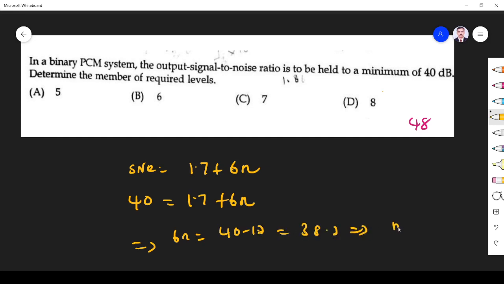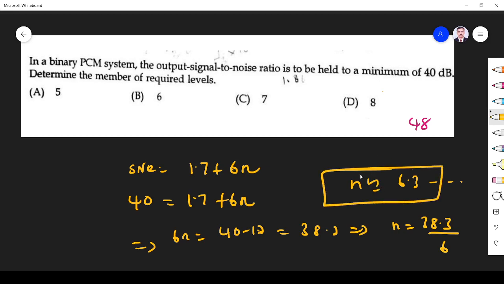So n is equal to 38.3 by 6, so n is approximately equal to 6.3. The number of quantization levels should be an integer. N is equal to 6.3 means we must go to the higher level only. We should not go to the lower level, right? Higher level means we can represent up to 6.3. Lower level means we cannot represent. So the answer is 7. You go to the immediate next integer.